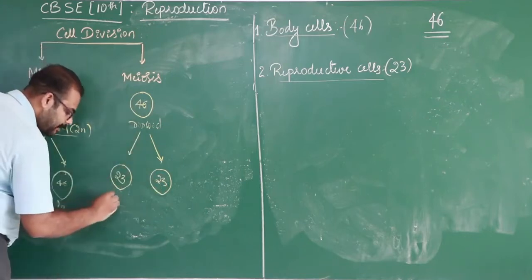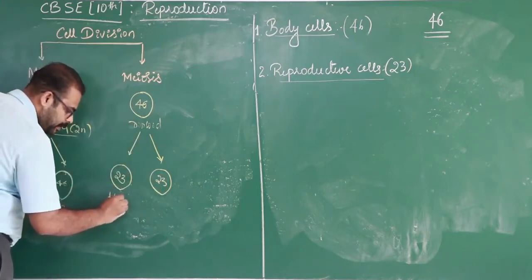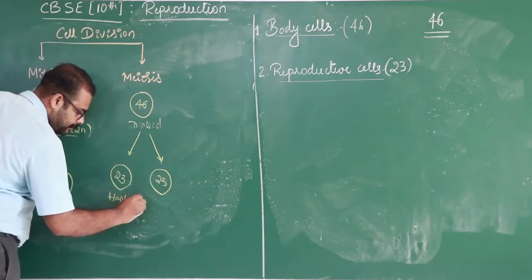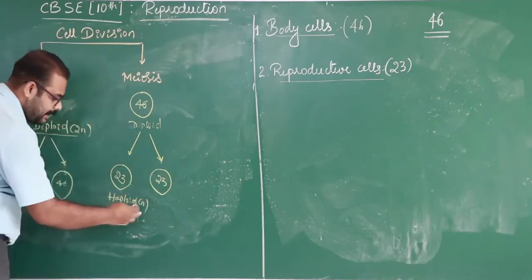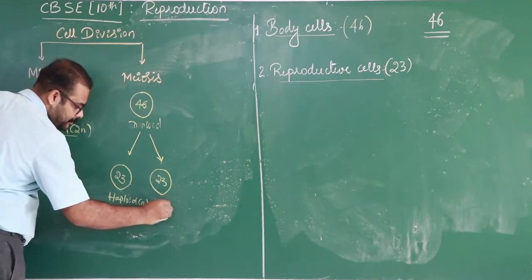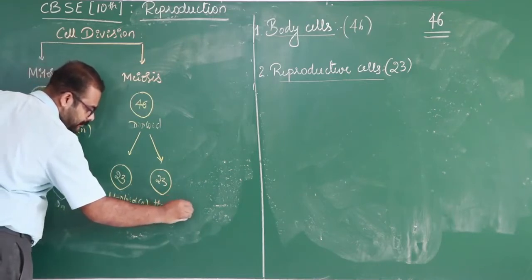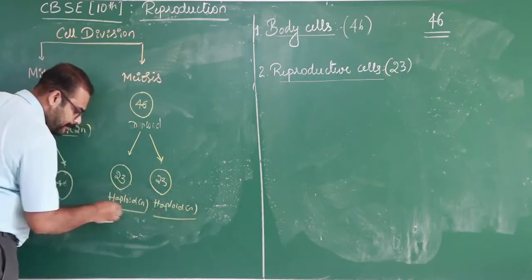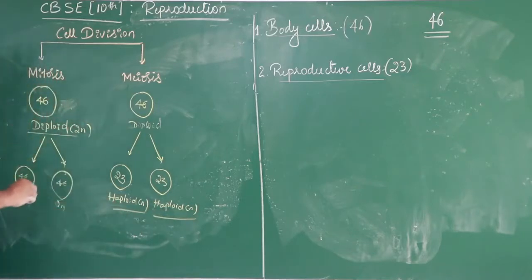So now it is called haploid and it is designated as n. These are haploid cells and these are diploid cells.